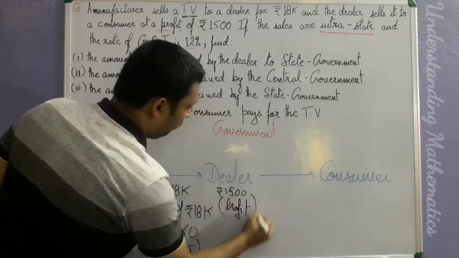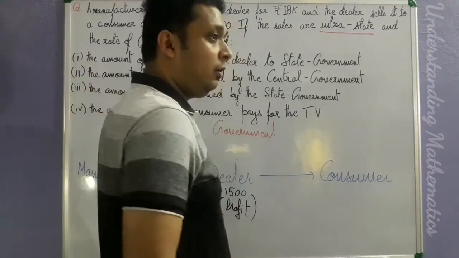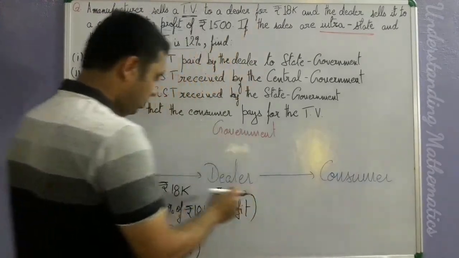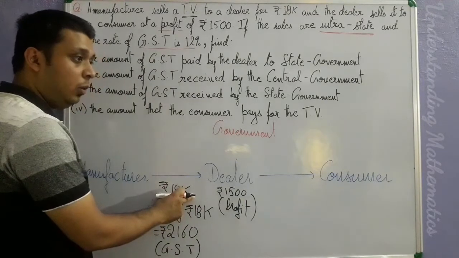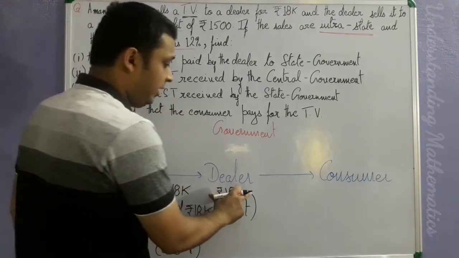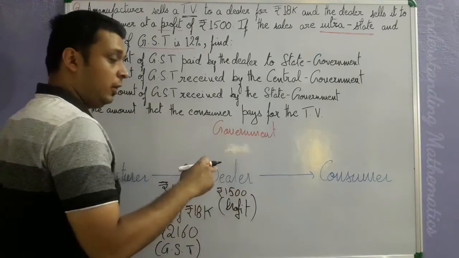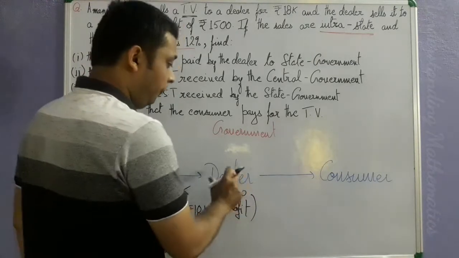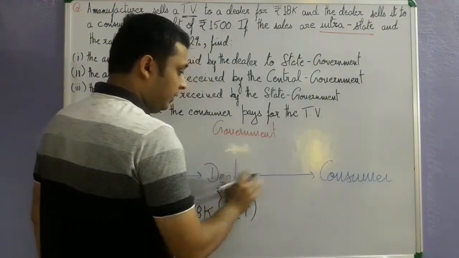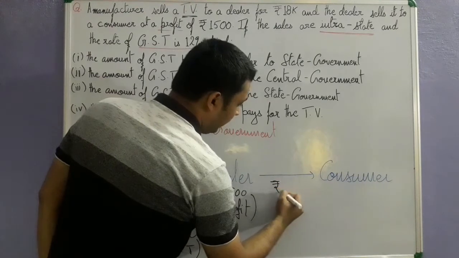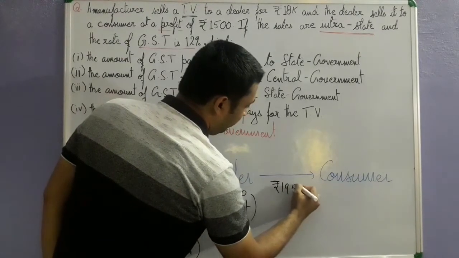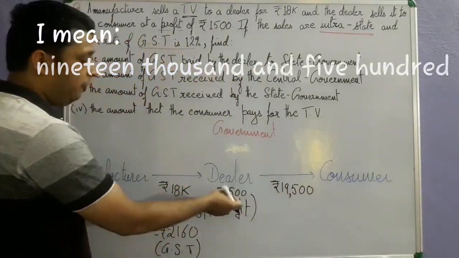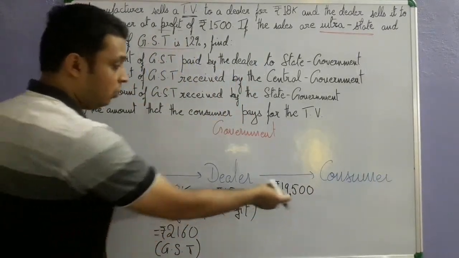So now what will be the amount of money used in the transaction when the dealer sells it to the consumer? Because the original price of the TV was 18,000 and now he is earning a profit of 1500 for himself. So ultimately the new price or the tag price for the consumer made by the dealer will be rupees how much? It will be 19,500. So how do we get 19,500? You simply have to add 1500 to 18,000.